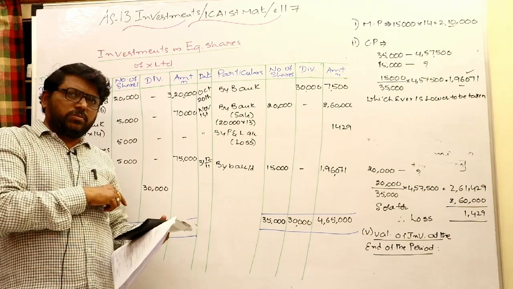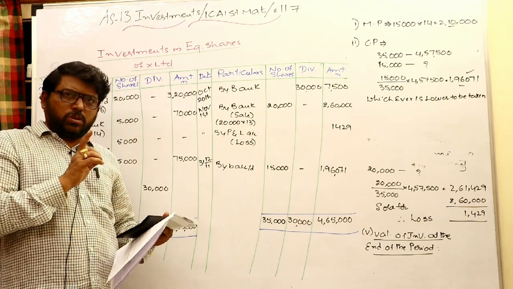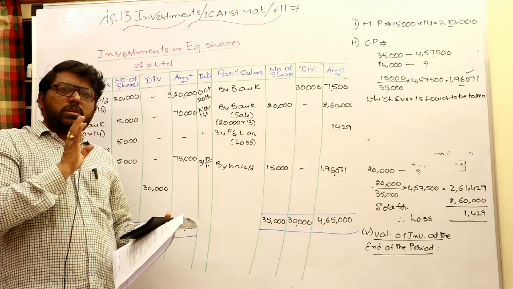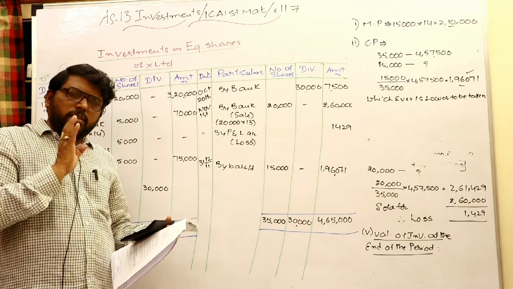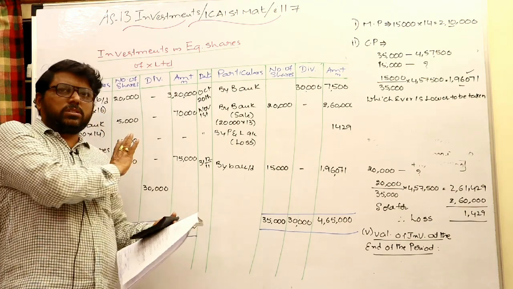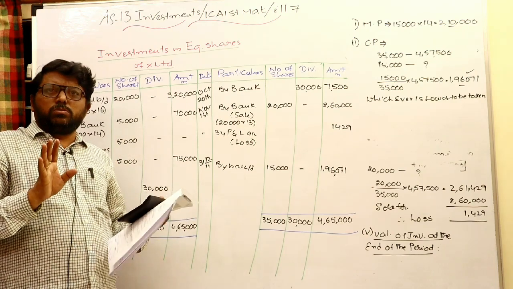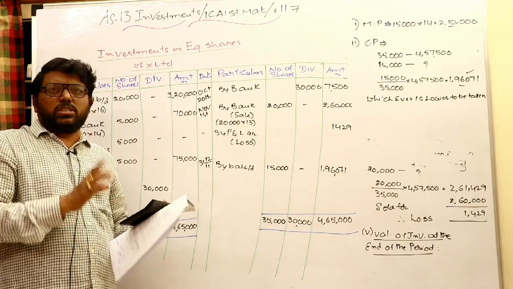Mostly in the examination, only bonus shares may be given, as he wants to test that bonus share sum.